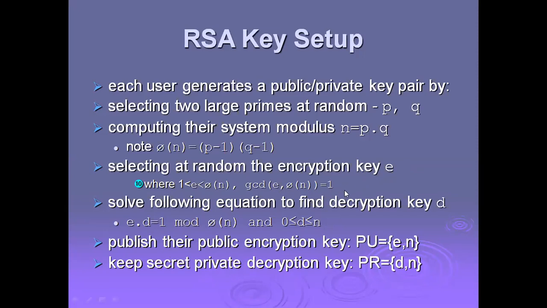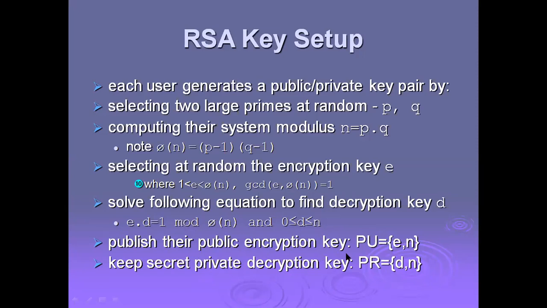How we select the key is very important. Then solve the following equation to find the decryption key d: e times d equals 1 modulo phi of n, with 0 less than or equal to d less than or equal to n.